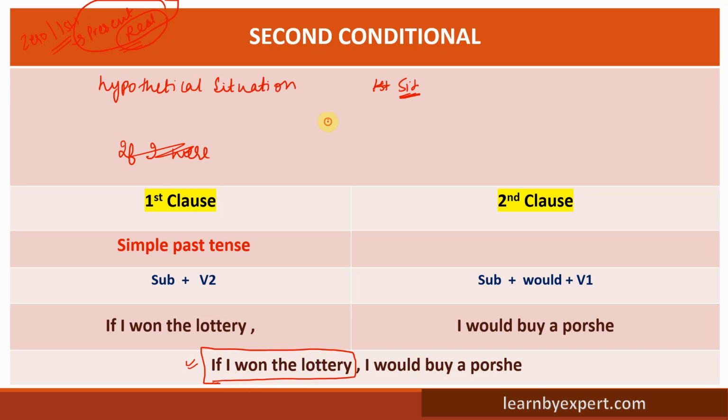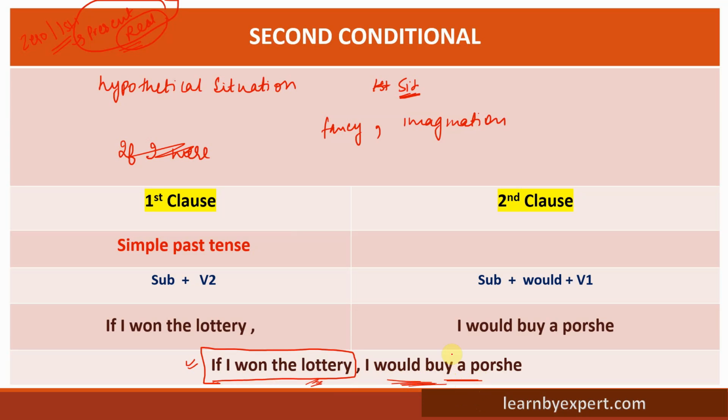There is a fancy, or imagination, involved. That means I have not purchased a lottery ticket. I wish that if I would have purchased the lottery ticket and I won the lottery, then this would have been the outcome. I would have done this. I would have bought a posh car.